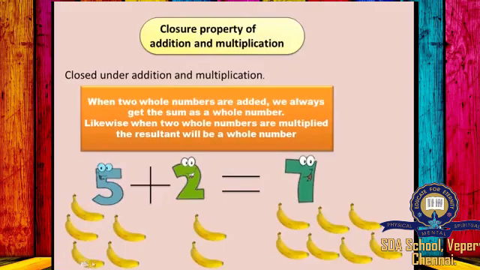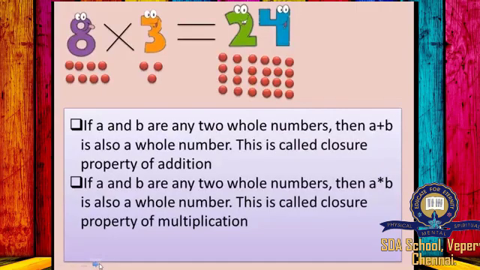The next is multiplication. 8 into 3 is equal to 24. 8 is a whole number and 3 is a whole number. When you multiply 8 into 3, you get 24, which is a whole number. If a and b are any two whole numbers, then a plus b is also a whole number. This is called closure property of addition. If a and b are any two whole numbers, then a into b is also a whole number. This is called closure property of multiplication.